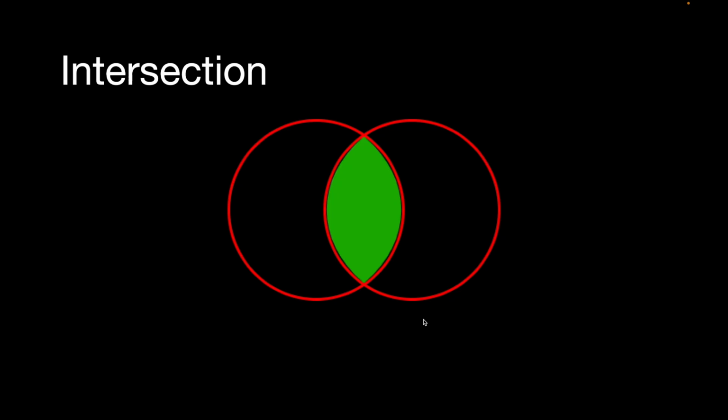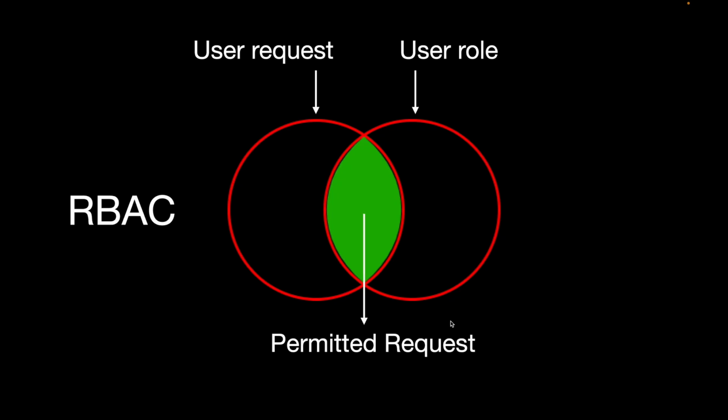This is an example of an intersection operator that takes in two sets and returns what's common between those two sets. In Tree-Ware, these circles represent model trees, and the intersection operator is used in role-based access control. So the first circle on the left is a user request, which is actually a model tree. The circle on the right is the role assigned to the user, and it's also a model tree. The intersection, the output, the part that's common to both of these trees, is the permitted request, the parts of the request that the user is permitted to make.